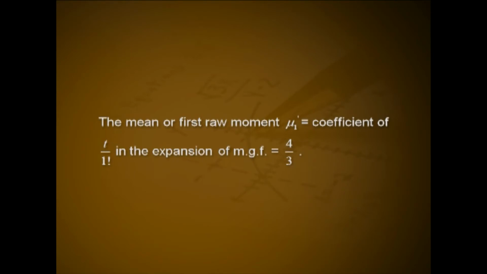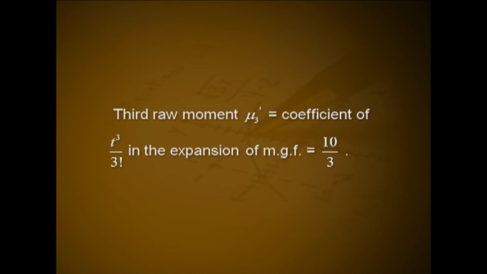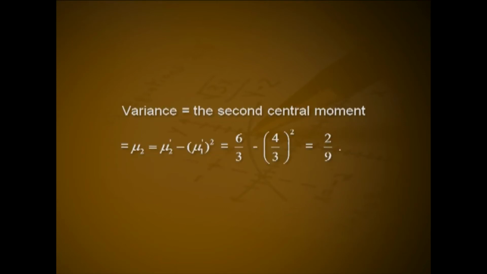The mean or first raw moment mu1 dash equal to the coefficient of t by 1 factorial in the expansion of MGF, that is 4 divided by 3. Second raw moment mu2 dash is equal to coefficient of t square by 2 factorial in the expansion of the MGF, that is equal to 6 divided by 3. The third raw moment mu3 dash equal to coefficient of t cube by 3 factorial in the expansion of MGF, that is 10 divided by 3, and variance equal to the second central moment, that is mu2 equal to mu2 dash minus mu1 dash the square, that is 6 by 3 minus 4 by 3 the square, that is 2 by 9.